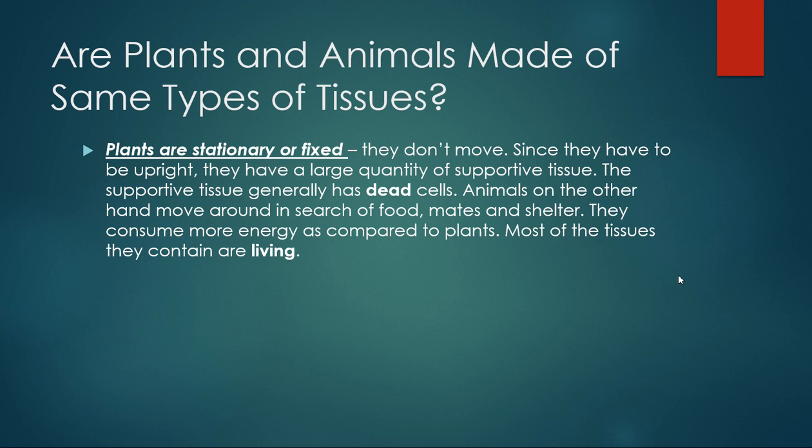Number one, plants are stationary or fixed. Plants are fixed, that's why they are not able to move. So as they need to stand upright, they have a large quantity of supportive tissue which will maintain their shape, right? The supportive tissue generally has dead cells. On the other hand, animals are motile, they are movable, they can move in search of food, shelter, etc. So they consume more energy as compared to plants because of the movement, right? So most of the tissues in the animal body are living.